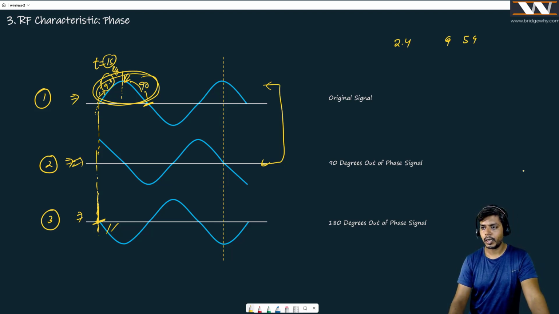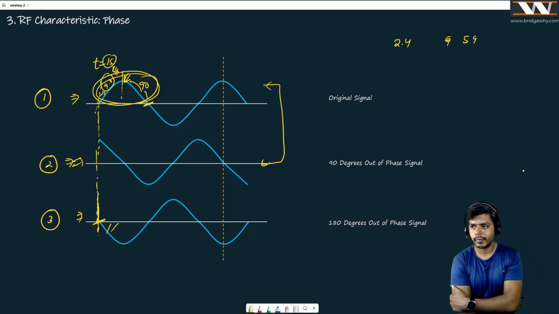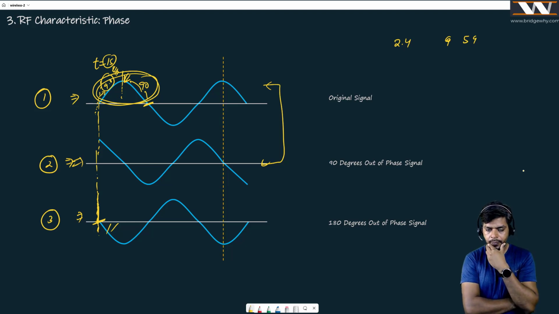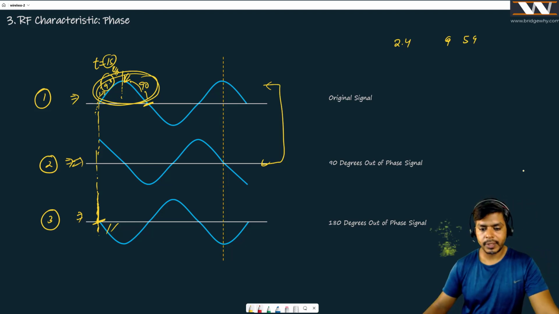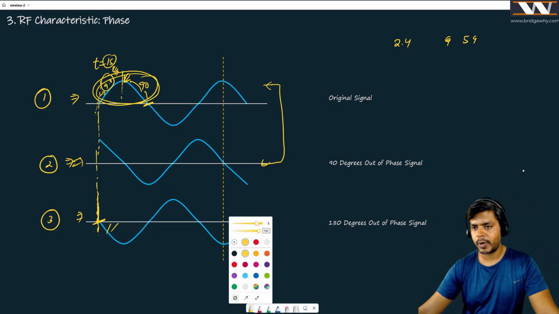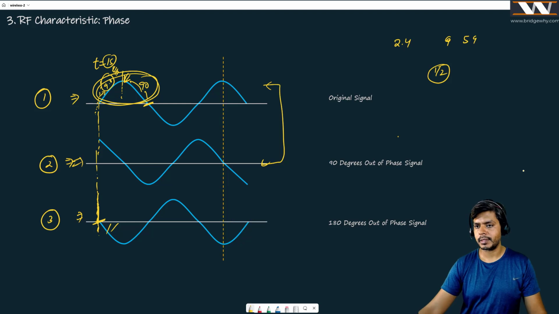Anybody else? Gautam, just one request: if you can raise your hand first, then I would know and it is going to be easy for everybody. Yes, please go ahead. For example, if we have one access point, the coverage of the access point will be determined by what? Does it depend on amplitude? Believe me, till this point, we have only half knowledge of the coverage, because we have just studied some parameters.